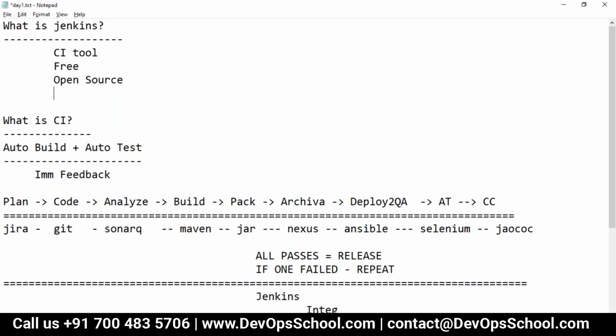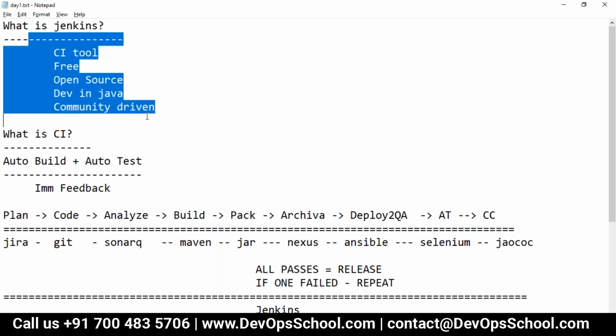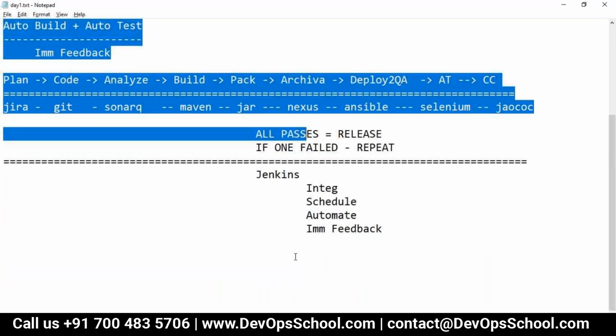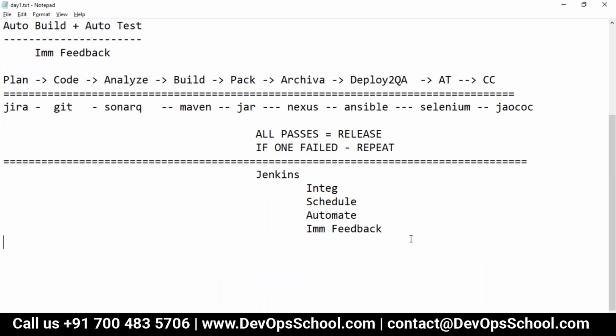So it's free, it's open source, developed in Java. Okay, this is community driven, so you can use it, you can seek help from the community and all stuff like that. Okay, so this is what is Jenkins in a simple way. And why do we need it? We need it for this reason. We want to integrate, schedule, automate, and get immediate feedback.